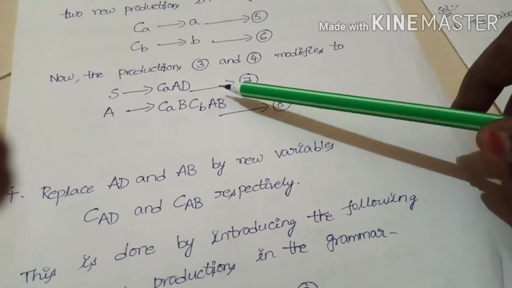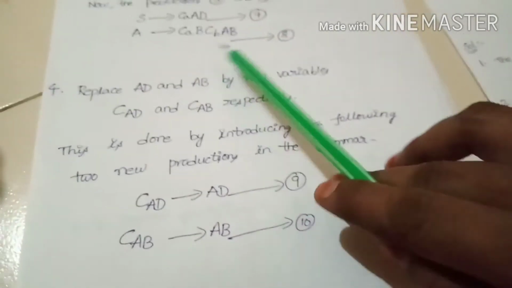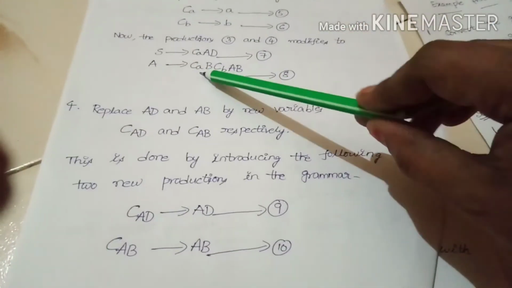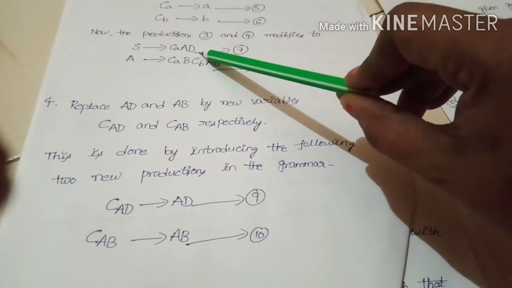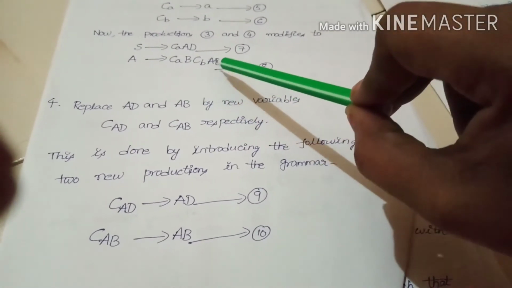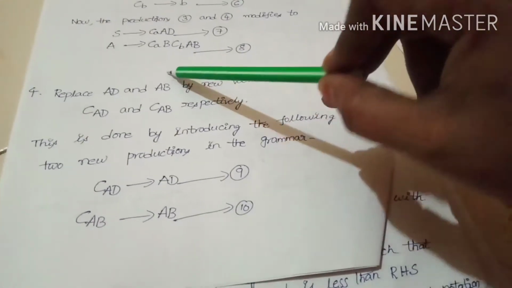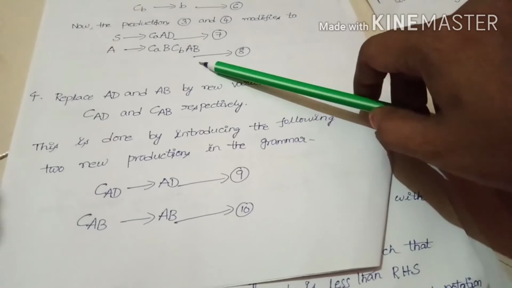In this grammar, this is also not in CNF. That's why we have to replace AD. Here CaAD has three non-terminals, and CbAB has four non-terminals. But in CNF what are the rules? A non-terminal goes to only two non-terminals.